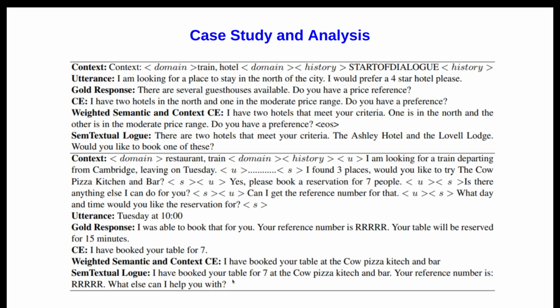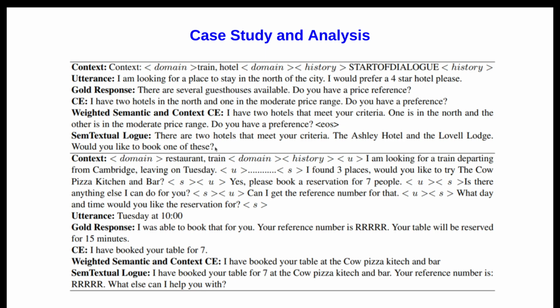So if you see one scenario here, simple CE loss generated, I have two hotels in the north and one in the moderate price range. But the gold response was, there are several guest houses available. Do you have a price preference or reference, whatever. But our model also generated a very specific response, that there are two hotels that meet your criteria, and so forth. Would you like to book one of these?